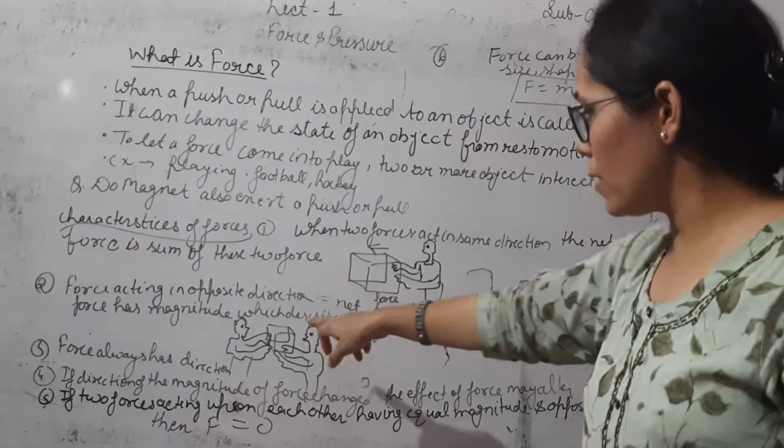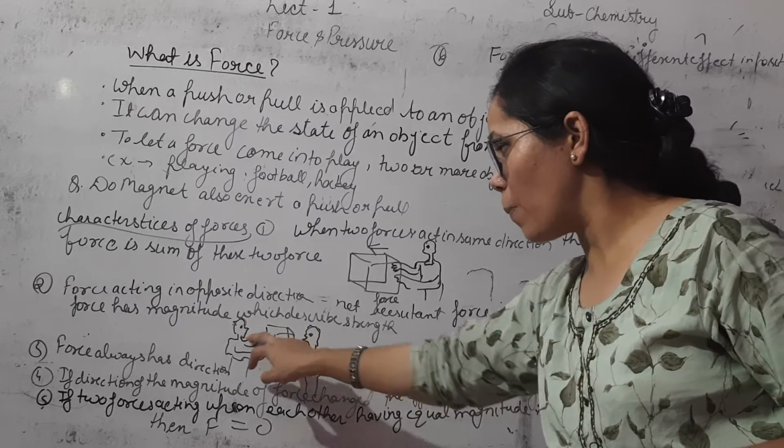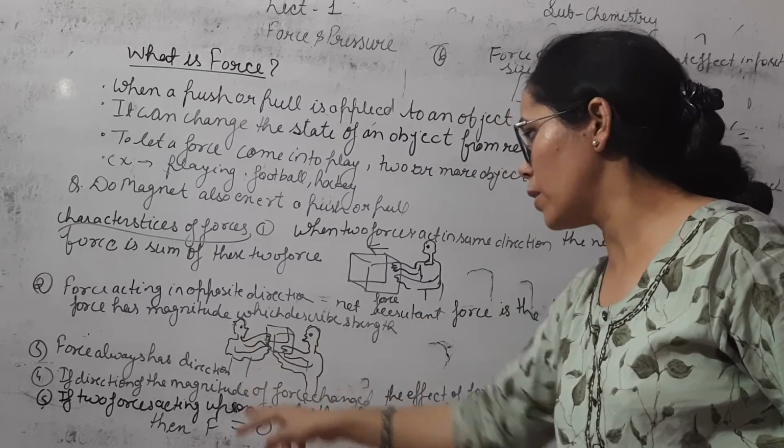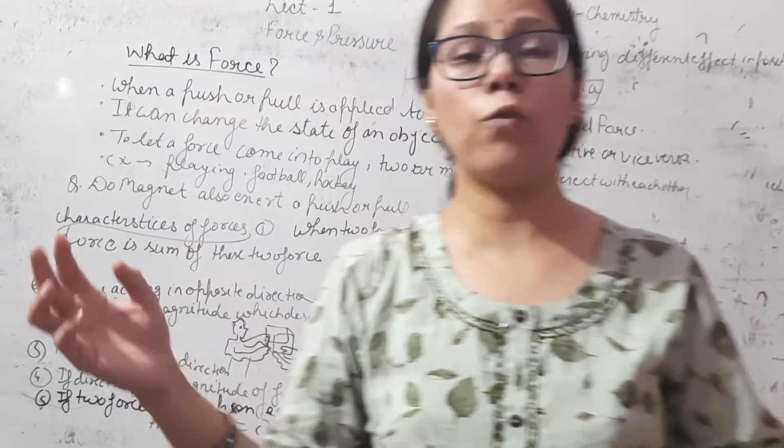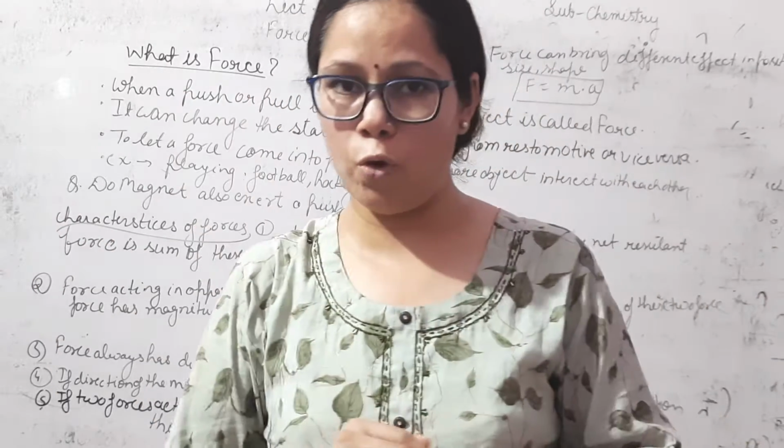Okay. For example, this is an object. Two persons applied the force from the opposite direction. So the net force will be subtracted. The net force will be the difference of the two forces.